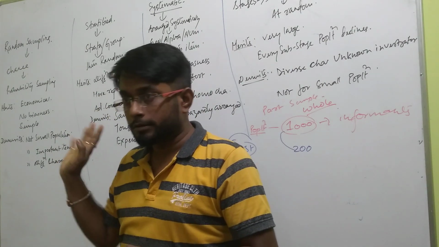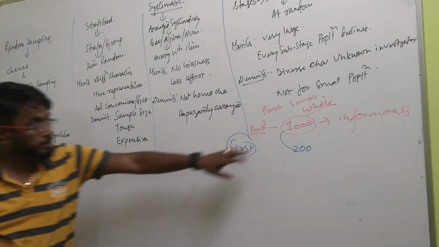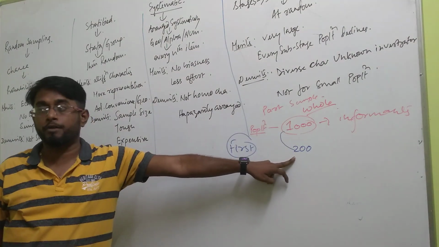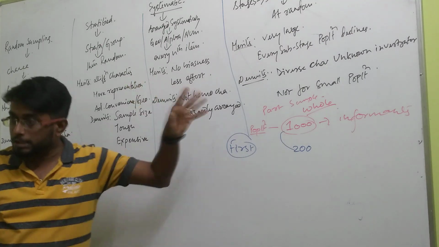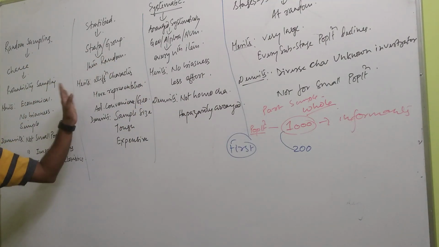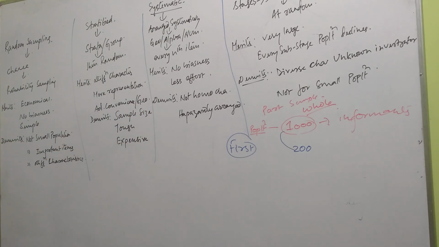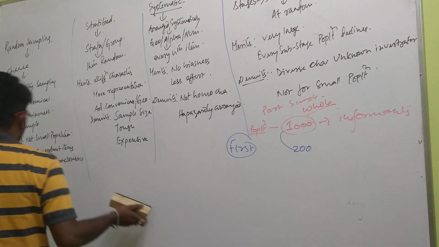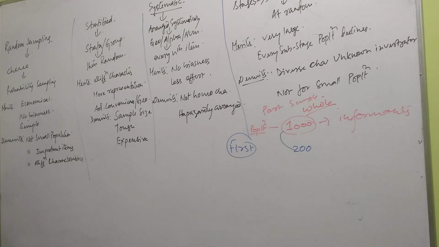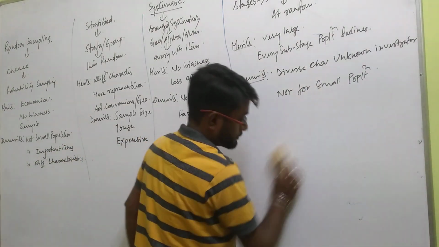Are you getting the fact? Everyone understood? So what I am saying, from this 1000 population, how this 200 would be drawn, this can be done by 5 methods, and 4 we will understand now. 5 and the 5th one we will understand later. Clear? Now let's start one by one. The very first method is called random sampling method.